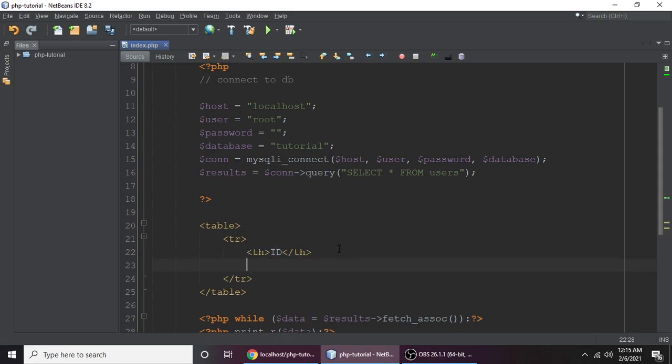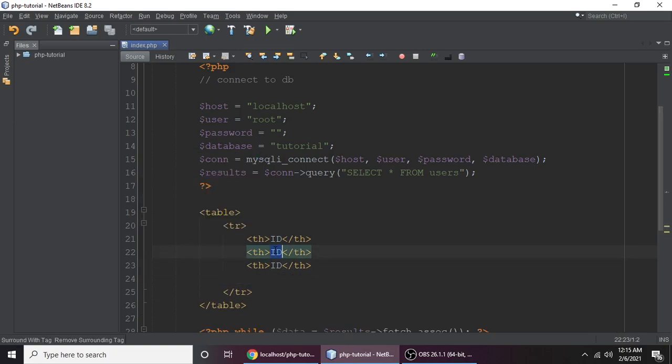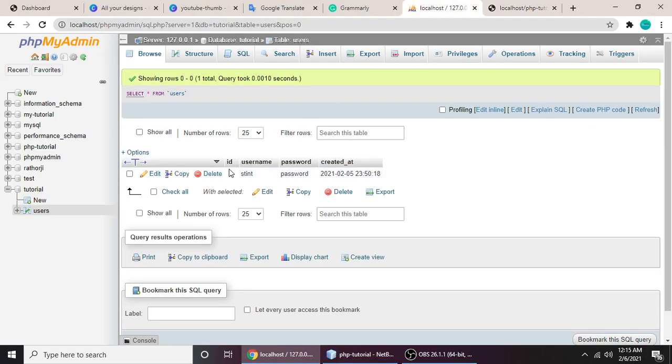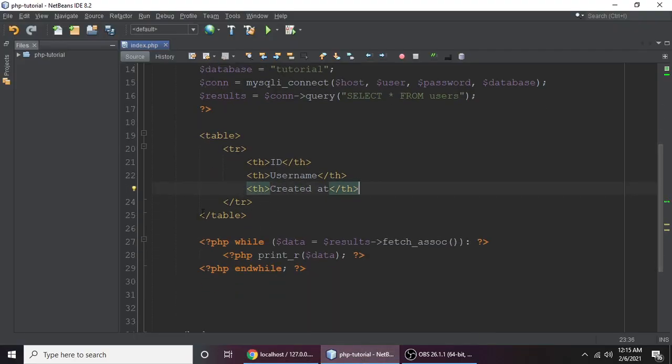Two more times we copy and paste to make it fast. This one is for username, and created at. These are all the fields I'm putting from here: id, username, password, created at. So inside the while loop we need to close this table here.